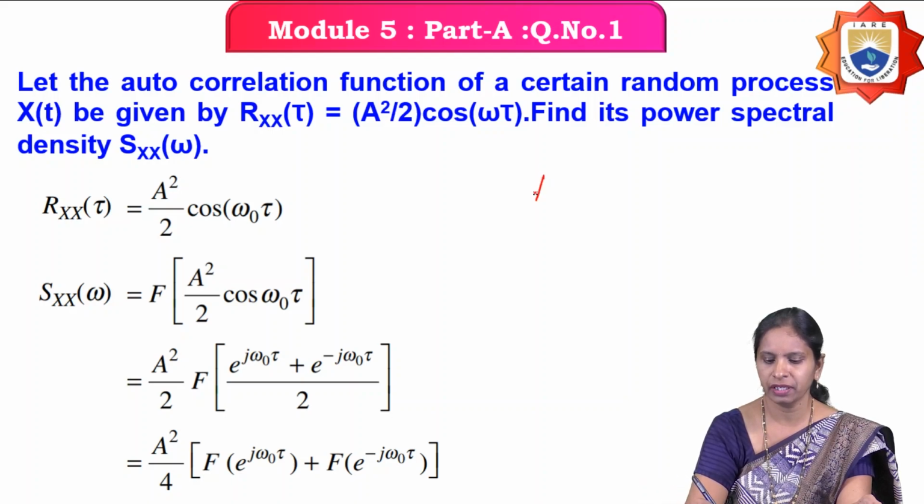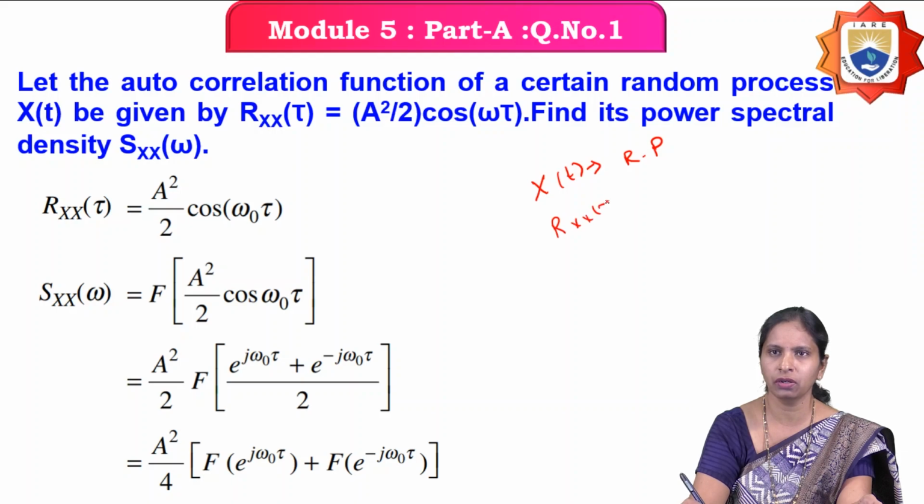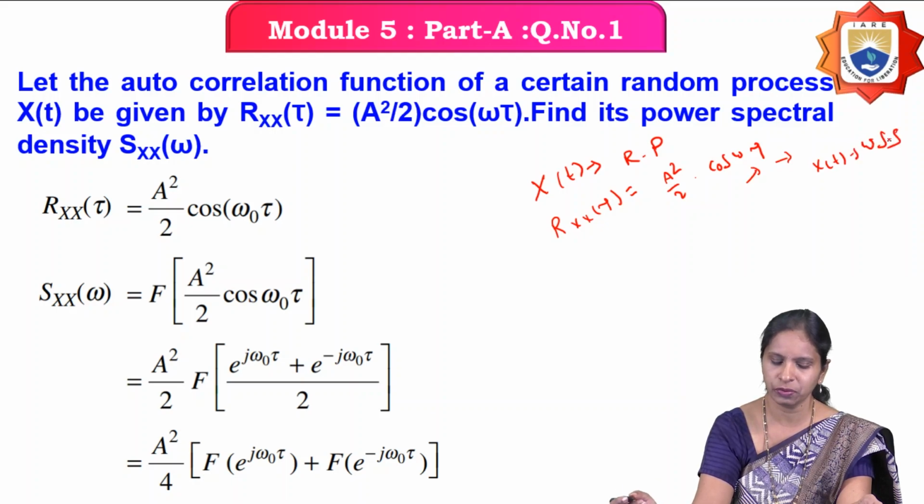So what is given? x of t is a random process, and the autocorrelation function of the random process is given by A square by 2 into cos omega tau. If you observe this, the autocorrelation function depends only on the time difference tau. Therefore, you can say that the given random process x of t is a wide-sense stationary random process.